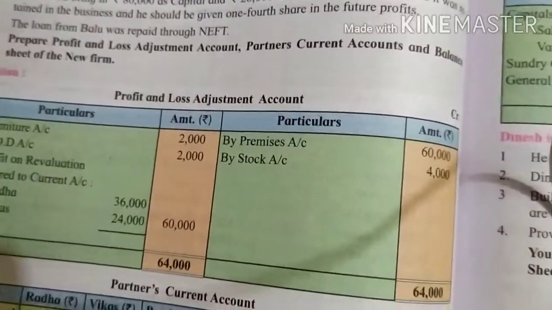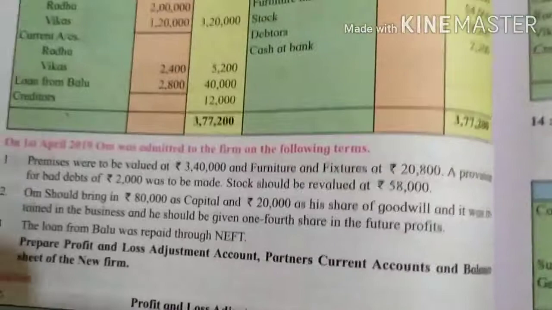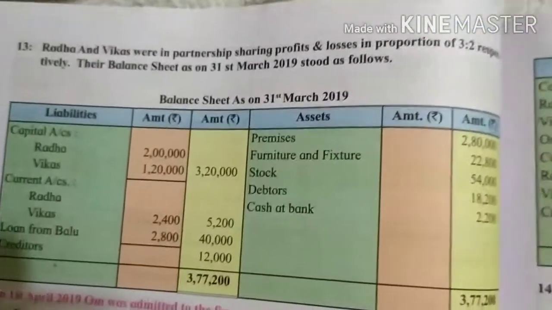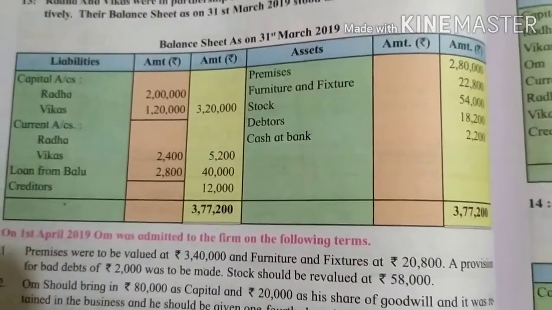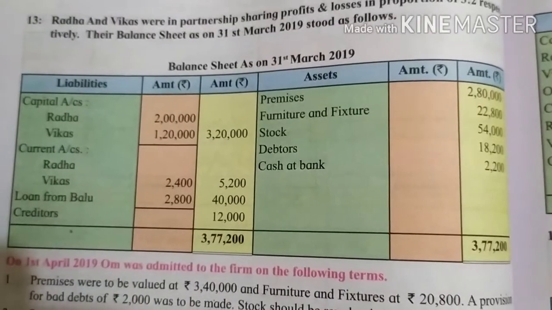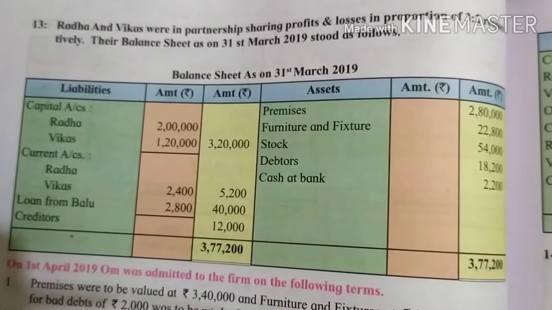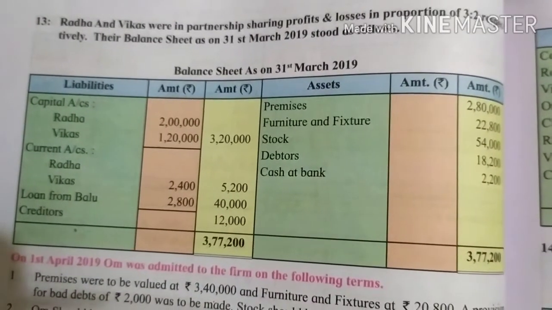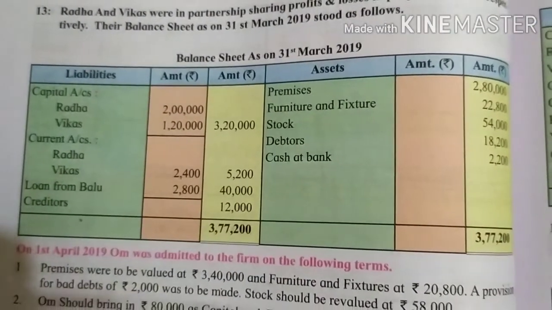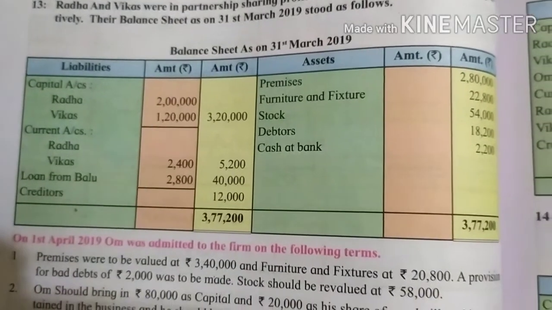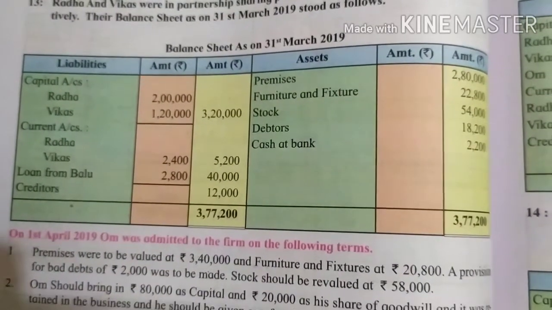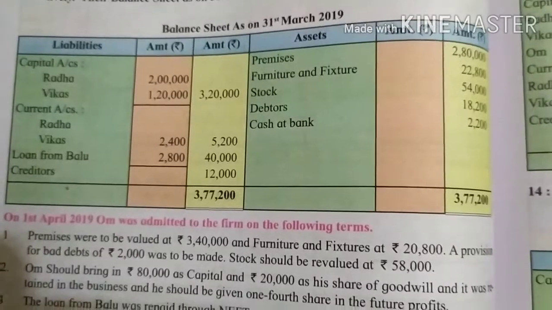Hello students, today we are going to solve question number 13 in page number 156. Radha and Vikas were in partnership, sharing profits and losses in proportion of 3:2 respectively. Their balance sheet as on 31st March 2019 stood as follows. Now we will read the adjustment.